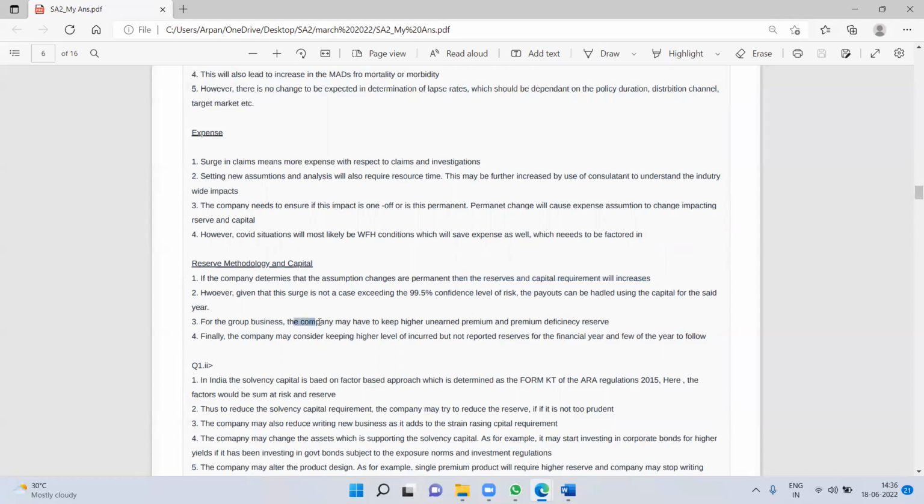For the group business, the company may have to keep a higher unearned premium or deficiency reserve, and the company may need to consider keeping a higher level of incurred but not reported reserve for the financial year and a few years to follow. I think these are the types of reserves that the company is supposed to keep. This is normally what an appointed actuary would do. So I think these four points are fair enough, and these are strong points.